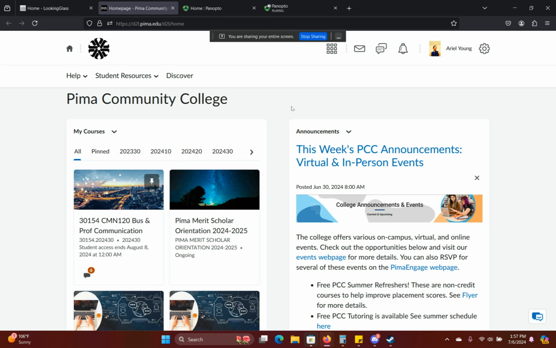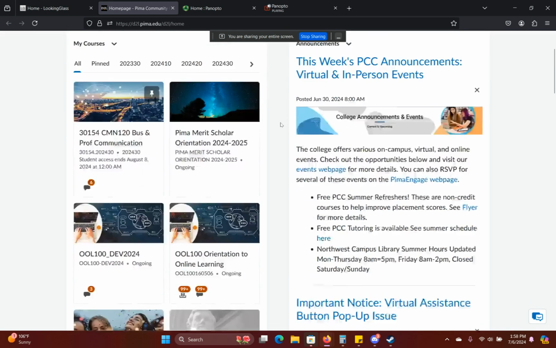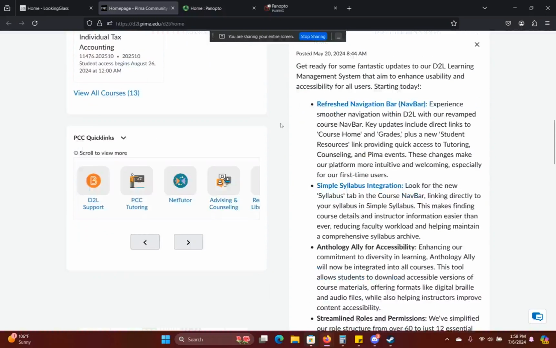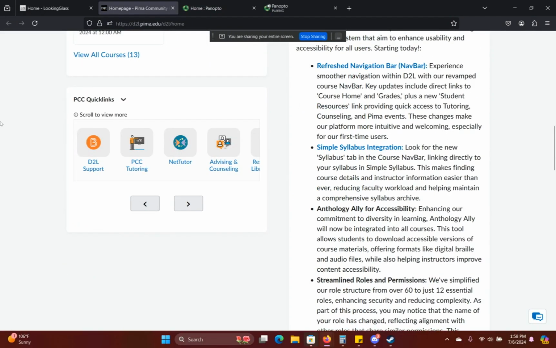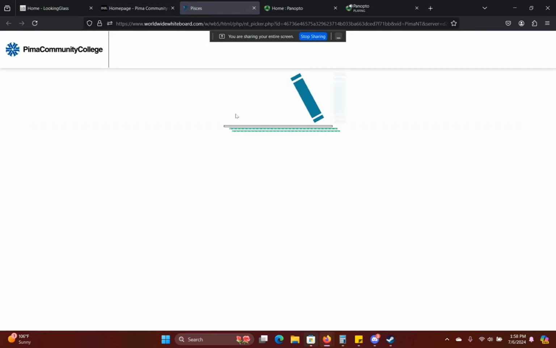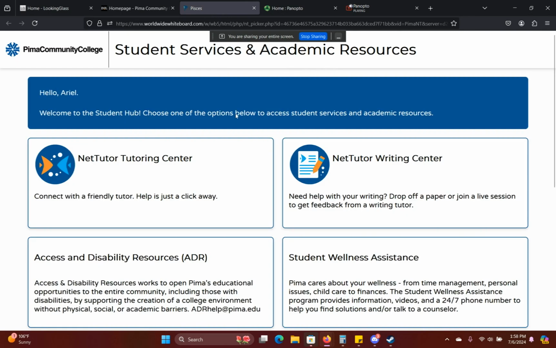To get started, we are now on the D2L main page, which most of you should be aware of or used to. If you want to know how to get there, we're going to scroll down to the main screen, almost close to the bottom where you see PCC Quick Links. You're going to scroll over to the third icon, which is the Net Tutor right here. I'm going to go ahead and click on it. It's going to give us a moment to load, so just bear with us.